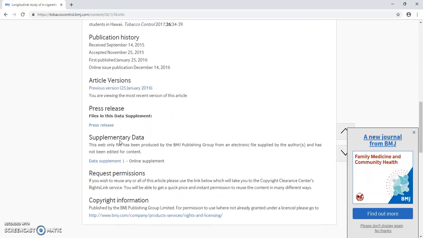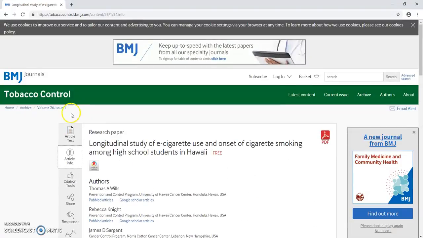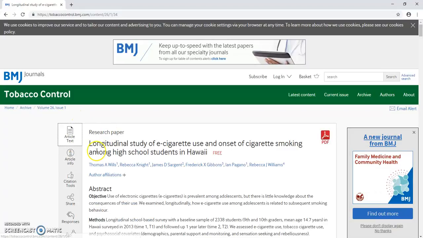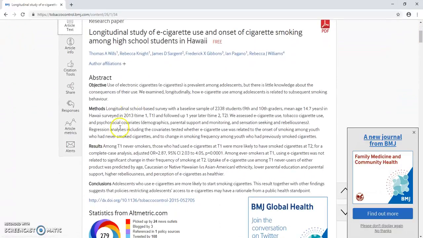So basically I just look at the article information to make sure it seems like something that is reliable and not just some guy in his room behind a keyboard writing his opinions about something. So this is a research that was conducted. So I look at the abstract, get a basic idea of what this source is telling me.